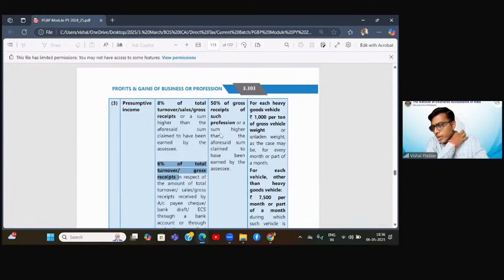Similarly, presumptive income for professionals, how the income is computed, it is taken as 50% of the gross receipts. Now, coming to the transporter. In transporter, what is the scene? Let us understand. Let us take an example of this transporter. The requirement is I should not own more than 10 goods carriages. And goods carriages means the trucks, the tempos which you are using for transporting goods.